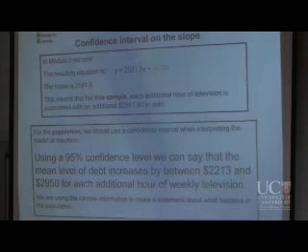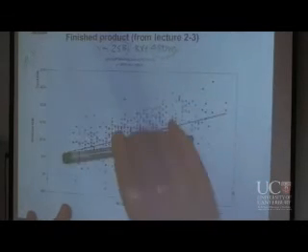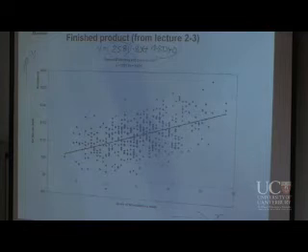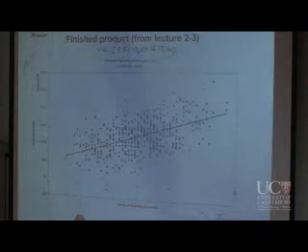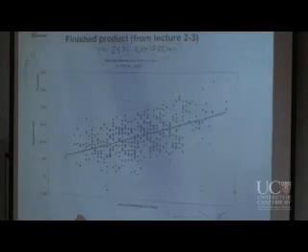So it's saying, in the sample, this is the slope. This is the line that best fits this sample. If we had all the data for the population, all the people in America or wherever, who had how many hours of television they watched and how much debt, and we put a line through it, what is the range within which we are 95% confident that the slope will lie?